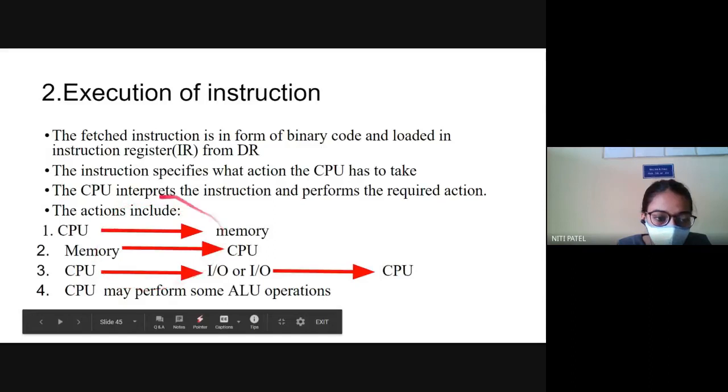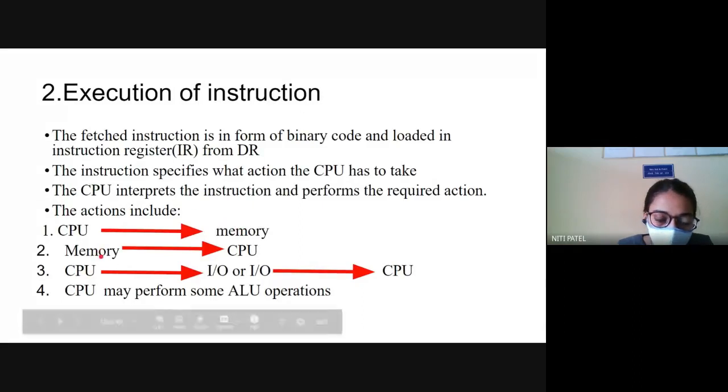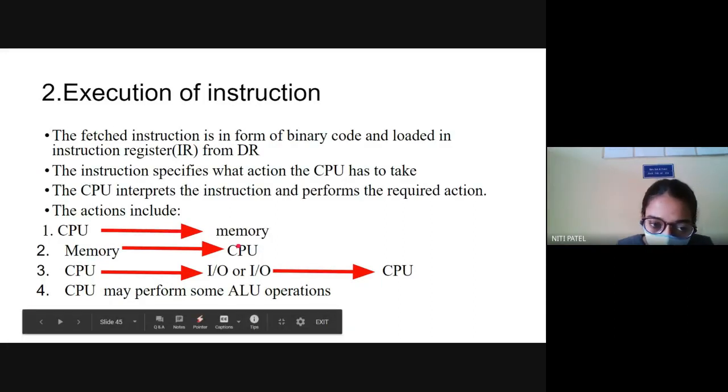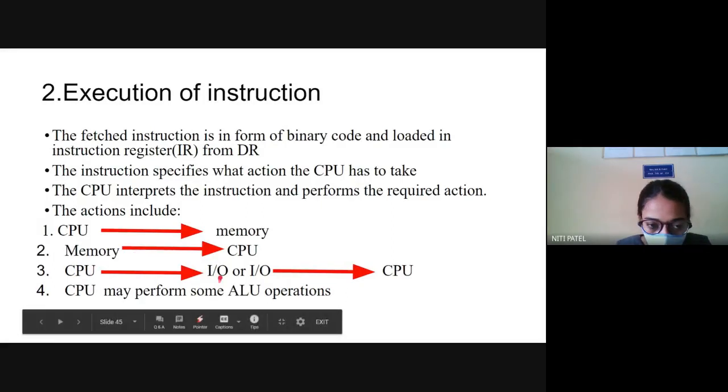So what are these four signals? The first signal tells me that the CPU is executing and data is getting stored in the memory. Second, the data which has to be executed is taken from the memory and given to the CPU for execution. The third signal tells me that the CPU can execute the data and store it inside itself, that is the cache memory, and from there it can directly display to the user. It is not necessary that it will go to the RAM and hard disk. If it has the space of its own, it will store there first.